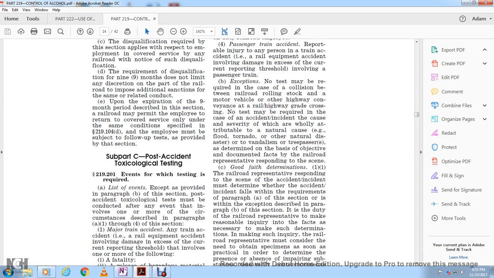Alright, subpart C, post-accident toxicological testing. The testing must be conducted after an event involving one or more of the circumstances described in paragraph A(1)-(4) of the section: major train accident, or an incident or railway equipment accident involved